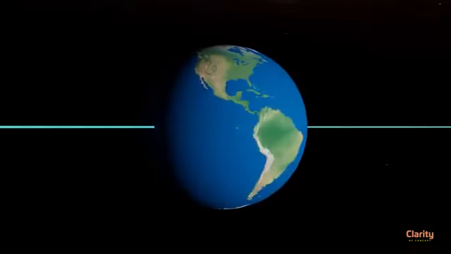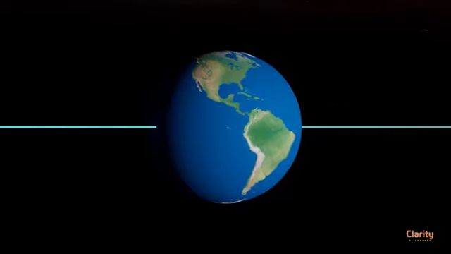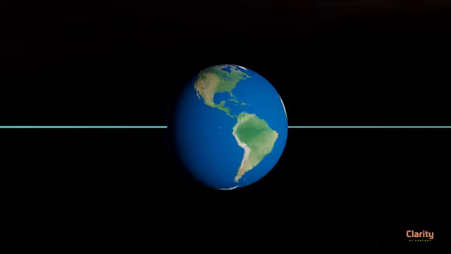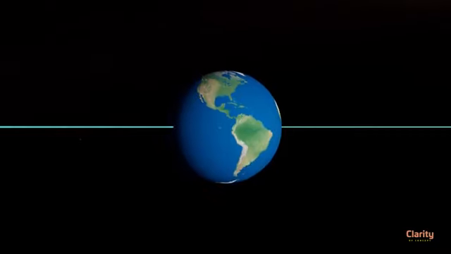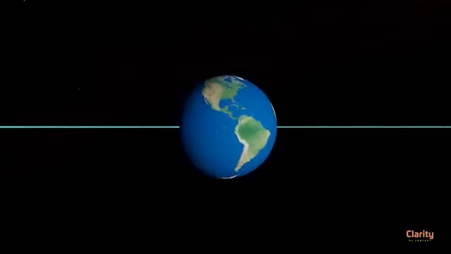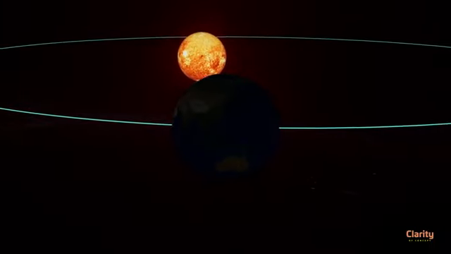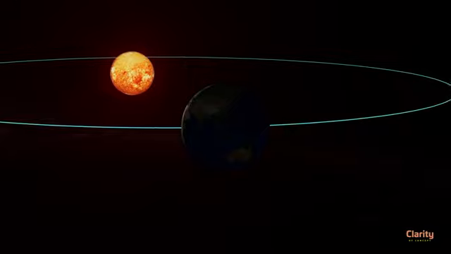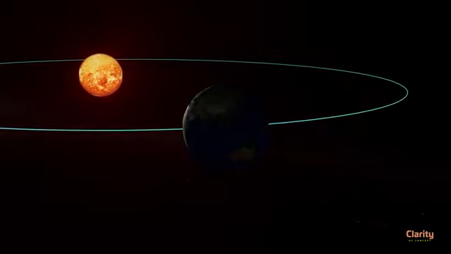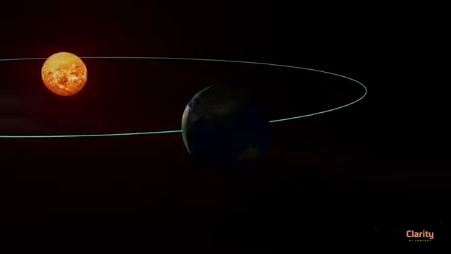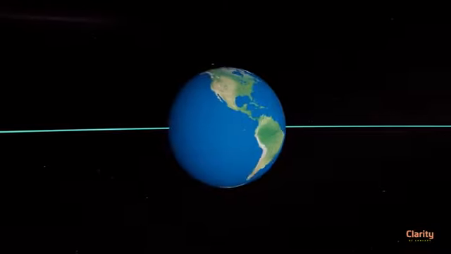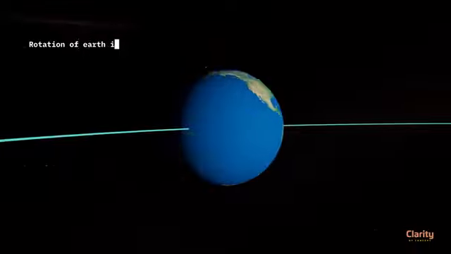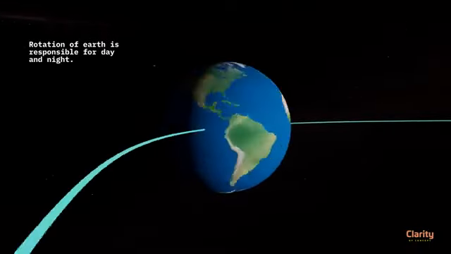Imagine Earth was stationary on its axis, but only revolved around Sun in an elliptical orbit. If American continents had faced Sun, it would always have been day in the Americas, with broad daylight. The other side of the Earth would always have had night with perennial darkness. But we know this is not the case. We have day followed by night in all places. This is because Earth rotates on its axis while revolving around the Sun. This rotation is responsible for day and night.